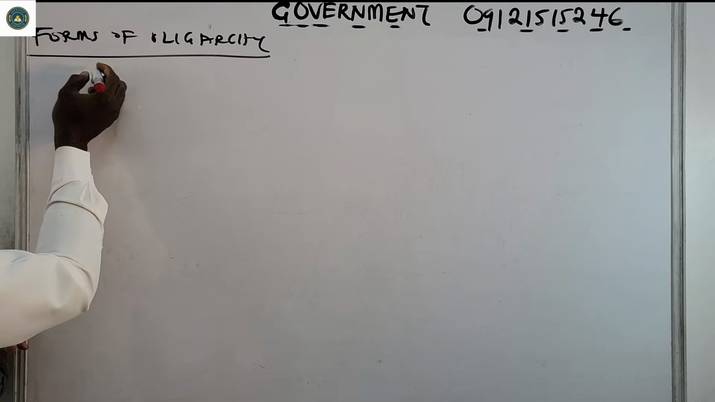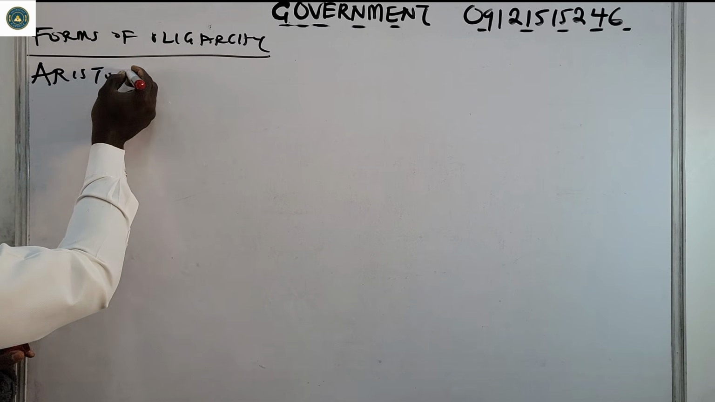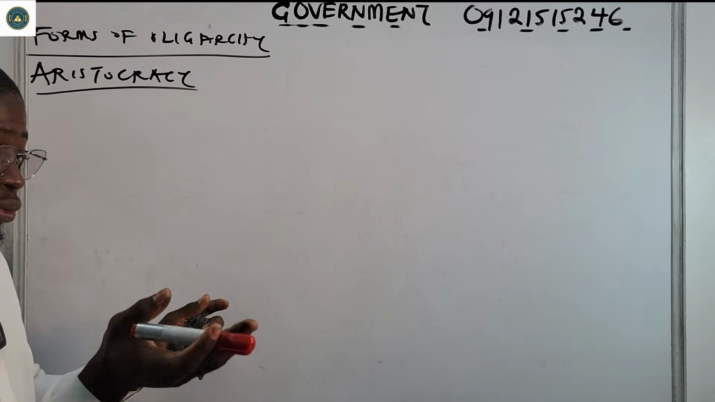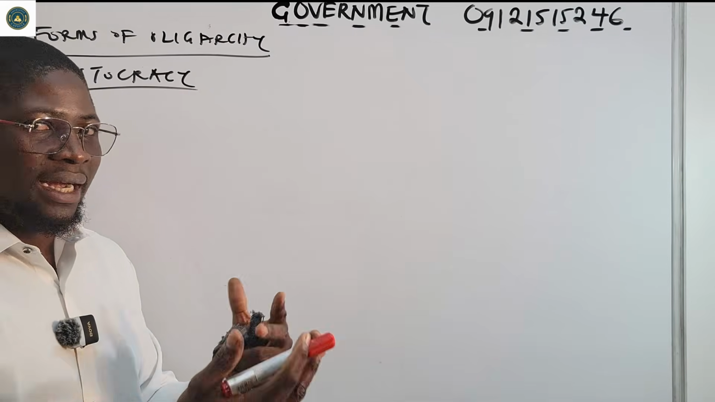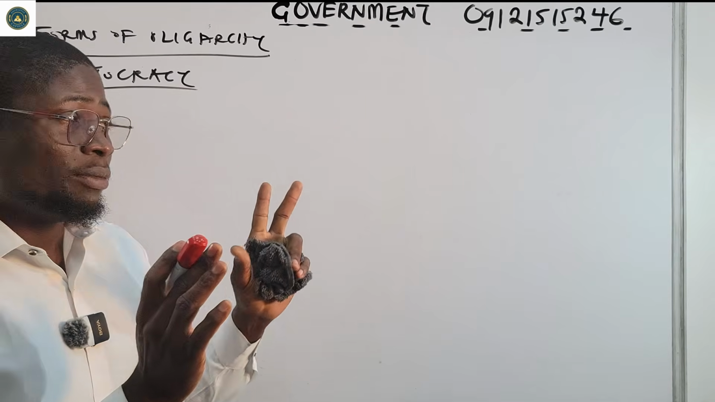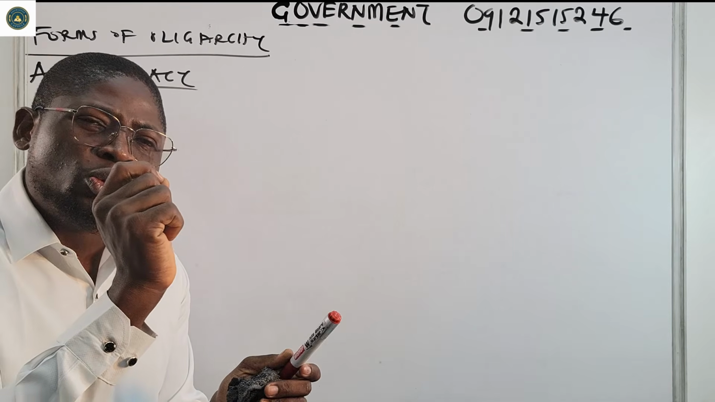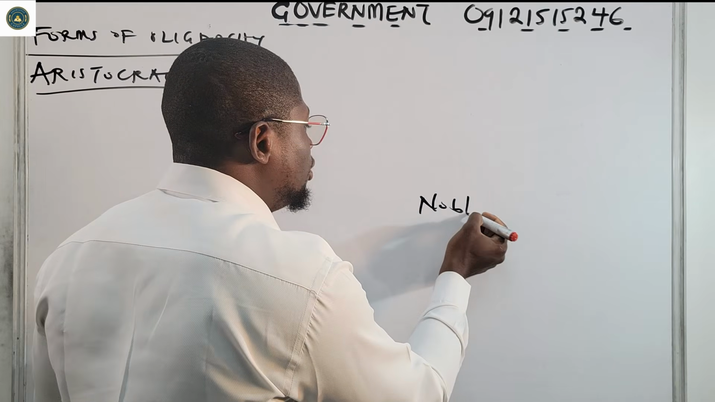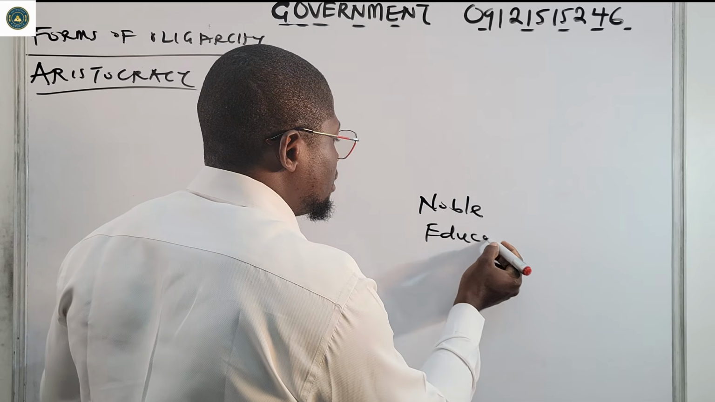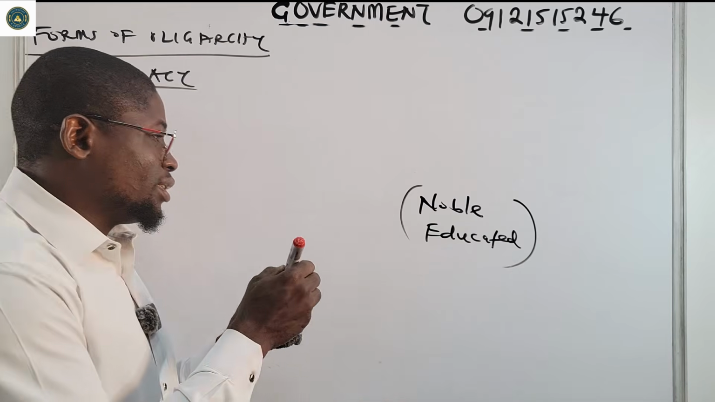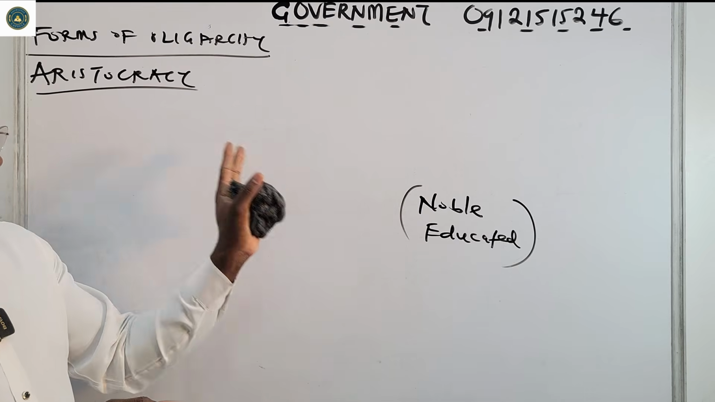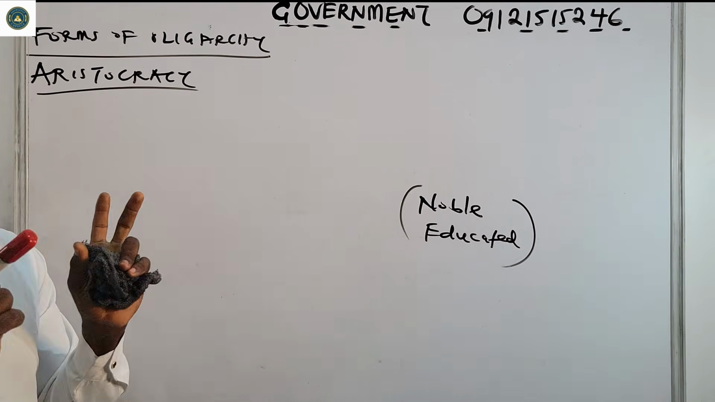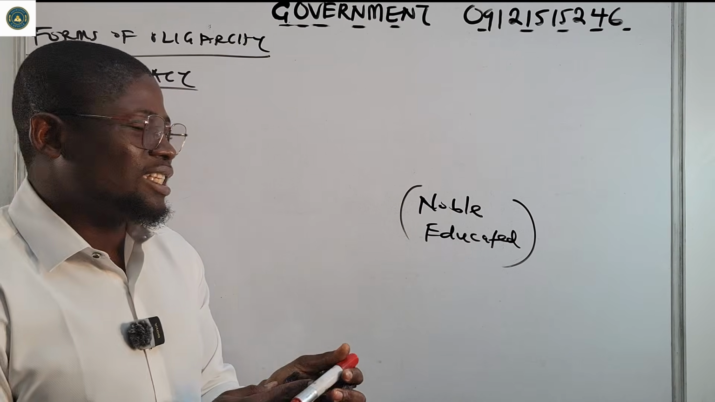All right, so what is aristocracy? Aristocracy is a form of government where few people lead. It's a form of oligarchy, so few people are leading, but in terms of aristocratic, only a few noble people or educated people lead. These are the two keywords you're looking at: noble or educated. So they rule the country. That is what aristocracy is.